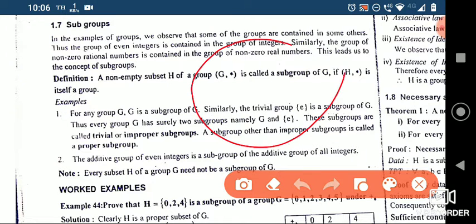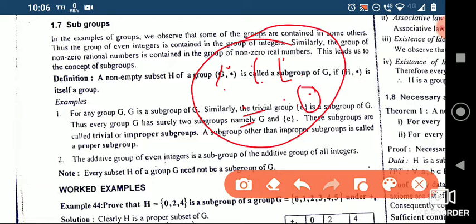Let's say you have a set, okay? You have 1, 2, 3, 4, 5, 6, 7, 8, 9, total 9 points. And there is one identity. Then there are 8 points, so all have an inverse. Let's say this is the inverse of this, this is the inverse of this, and so on. So we have all points with inverses.